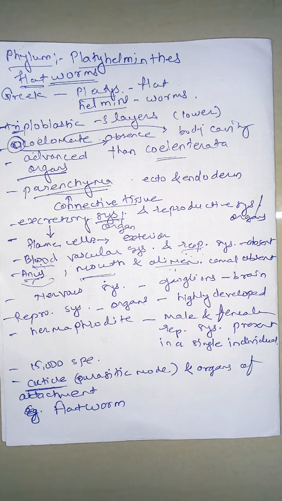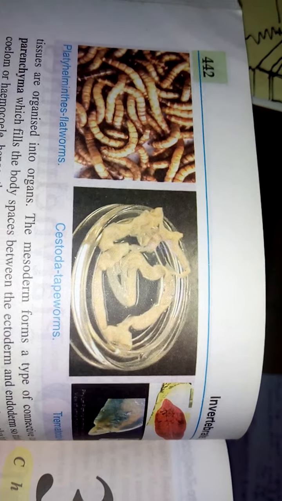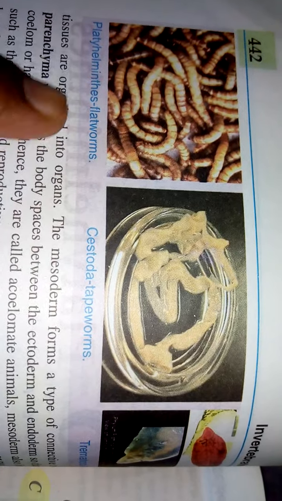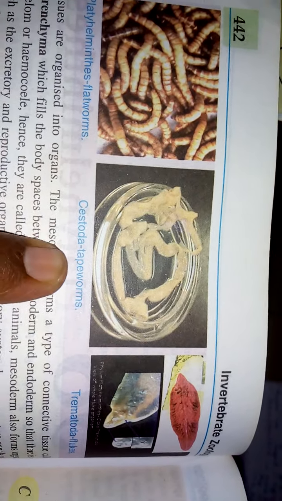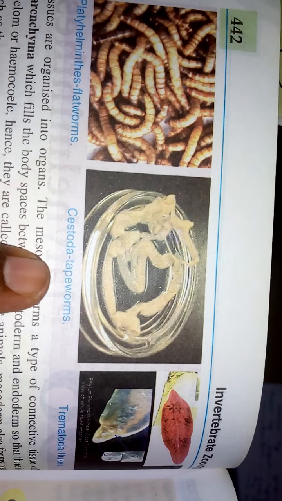Now we will observe examples of animals from Platyhelminthes. The first one is the flatworm, then this is the tapeworm. This is very well known.